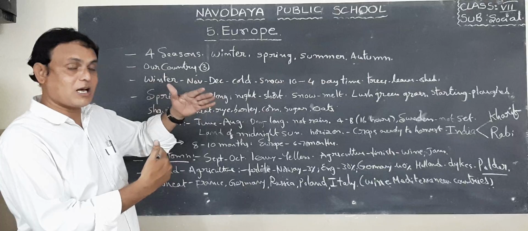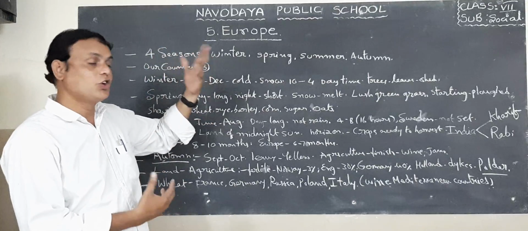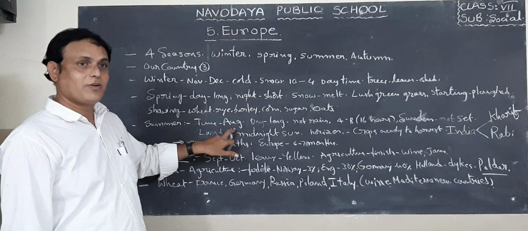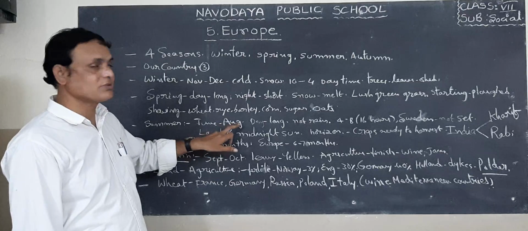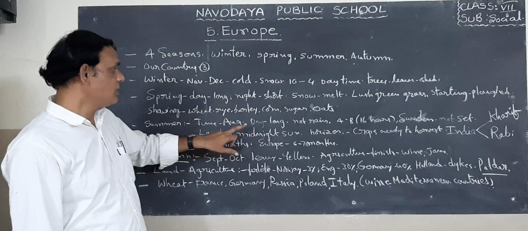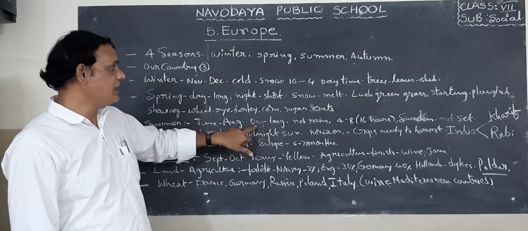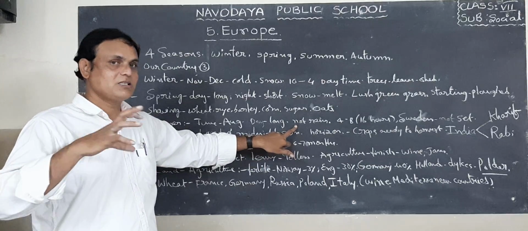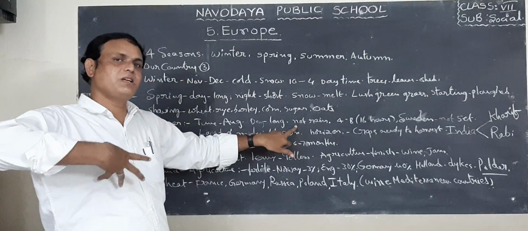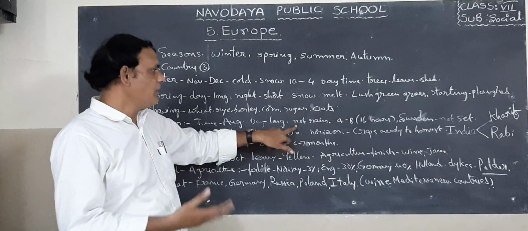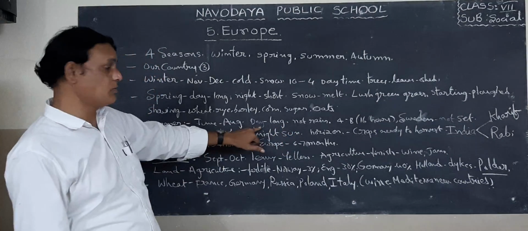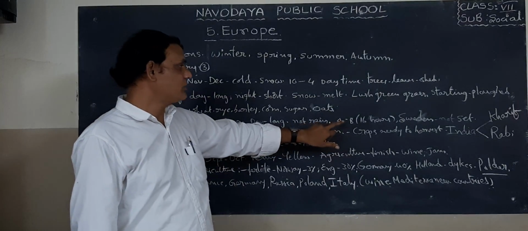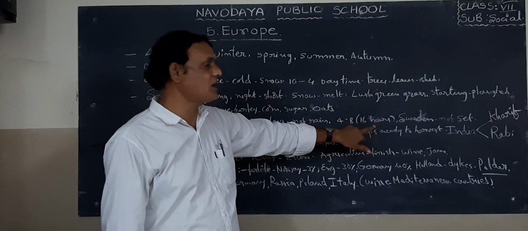But what are the months of summer in European countries? Here, European summer is June to August. These are the months of summer in European countries. The daytime is very long, and it is not raining. In our country, we experience rain in the rainy season, but here summer is very suitable for them, because the daytime is long. How long? 4 to 8. That means 16 hours of daytime.